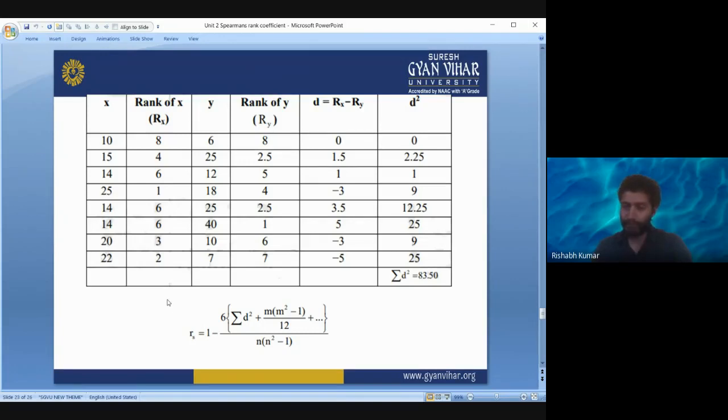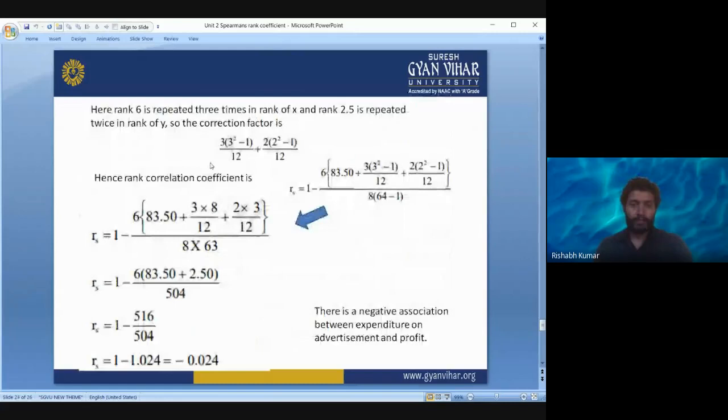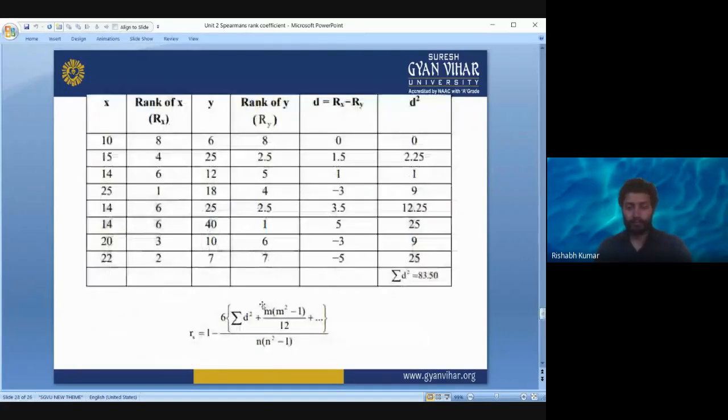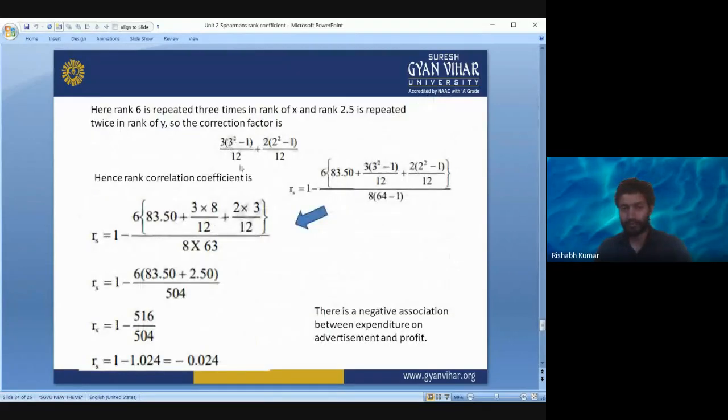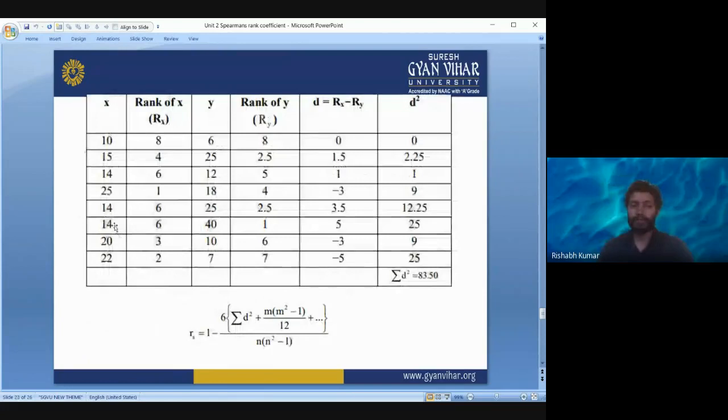The formula is slightly modified from the normal correlation coefficient. We have this m(m² − 1)/12, where m is the number of times there is a repetition of a particular value. So this modification term is going to be like this: (3² − 1)/12 + (2² − 1)/12. Why is there a 3? Because in this column you can see 14 is repeated 3 times.